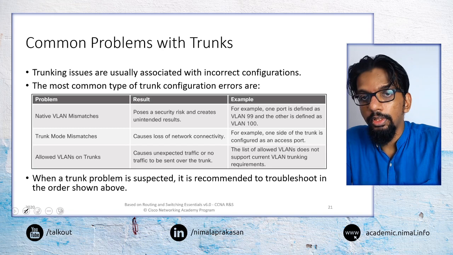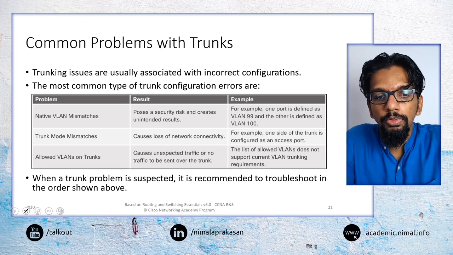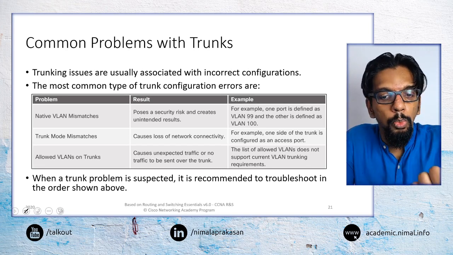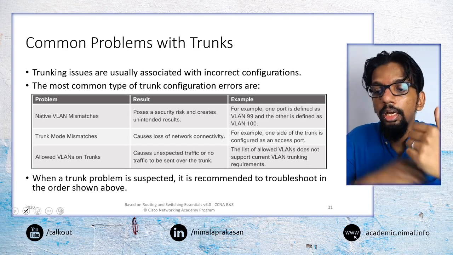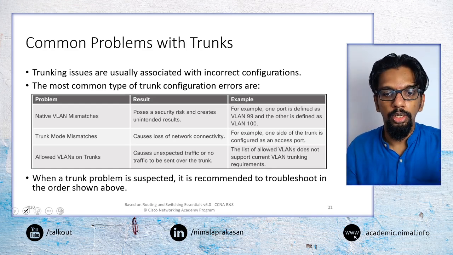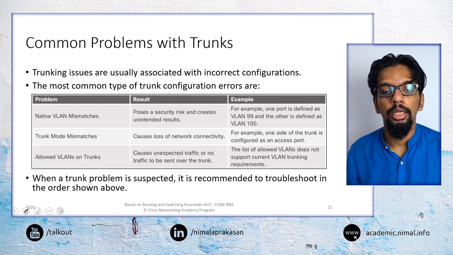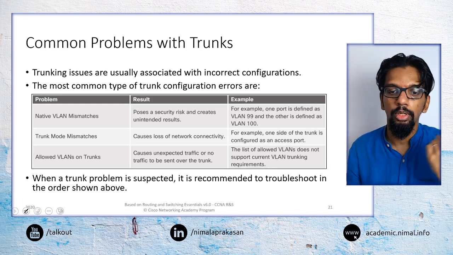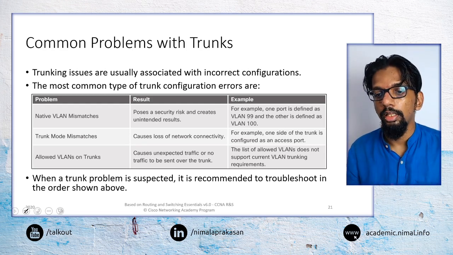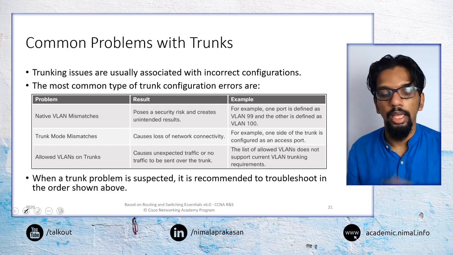So when we think about configuring trunks, again we may encounter a number of problems. One is that if we configure the native VLANs incorrectly at both ends of the trunk, so that at one end and the other end the native VLANs are configured as two different ones.